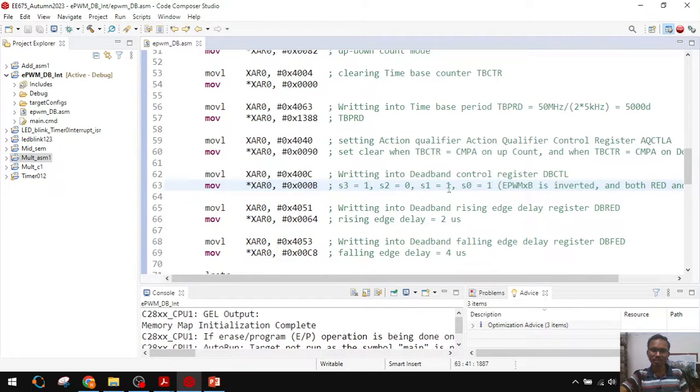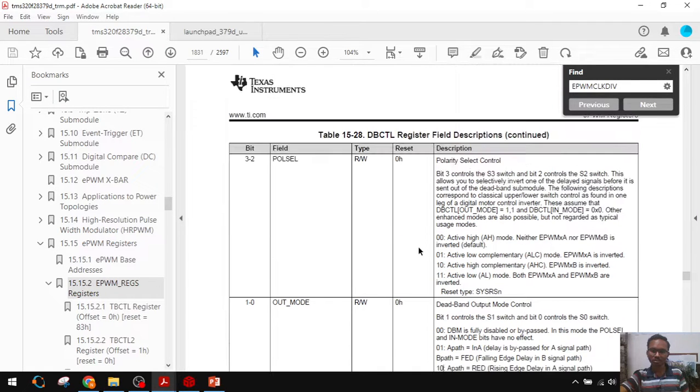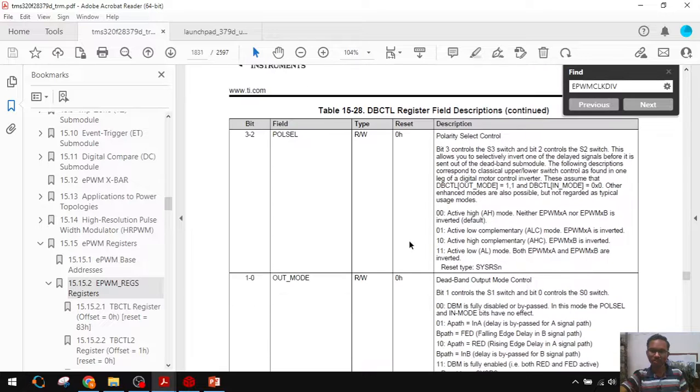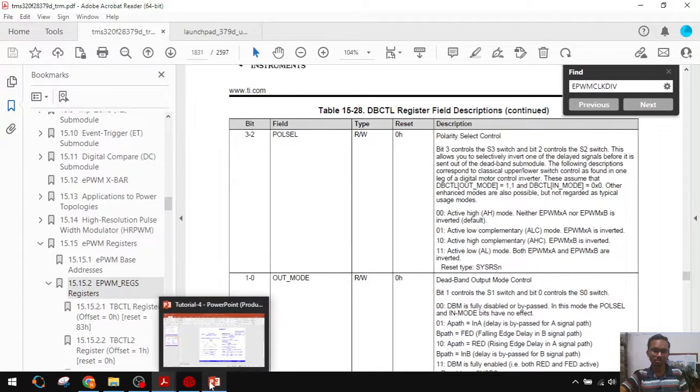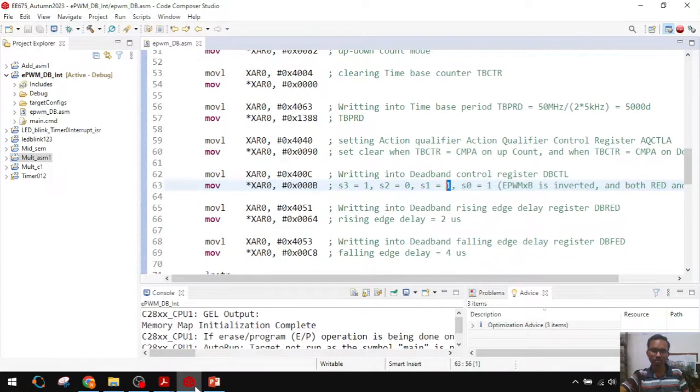S3 1, S1 1. Where is S1? Here, S1 switch 1. S0 0, so 1 0 here. What is S3? S3 1, here 1 0. Correct, right? 1 0 1 1.